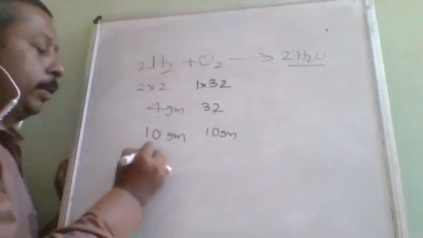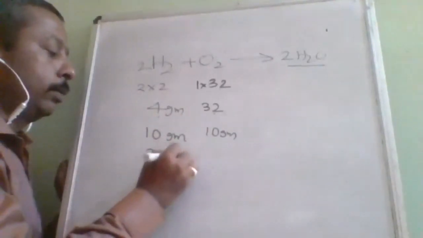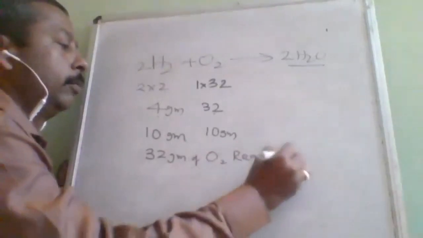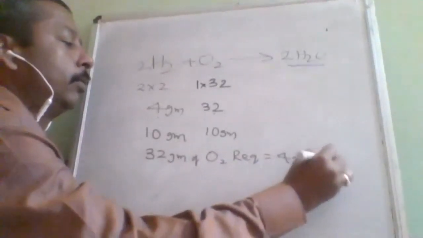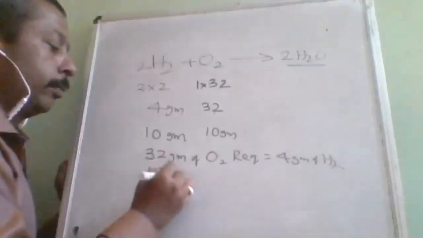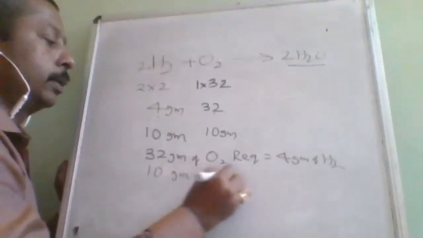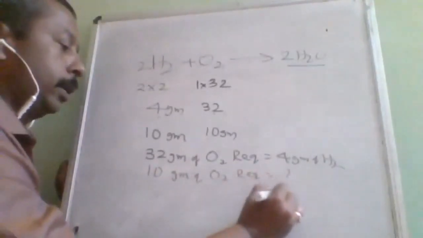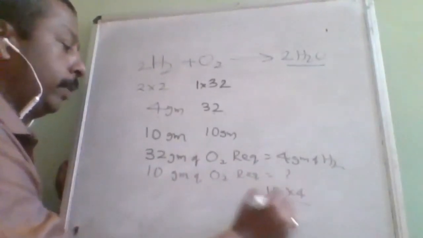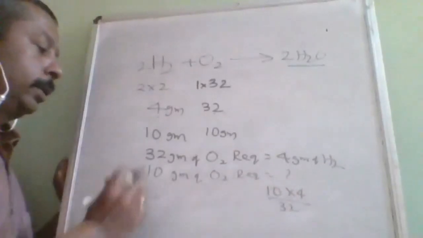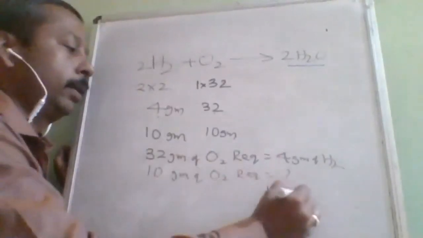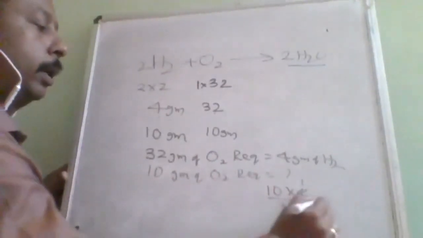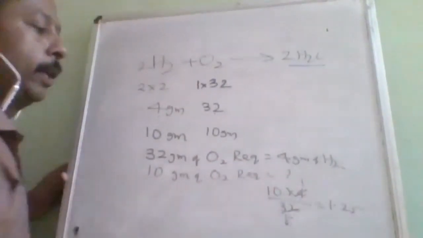Unitary method: 32 gram of oxygen requires 4 gram of hydrogen, then 10 gram of oxygen requires 10 into 4 divided by 32, which is about 1.25 grams only.